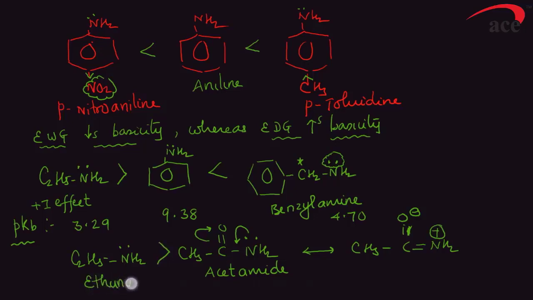In ethanamine the lone pair is much more easily available, whereas in acetamide the lone pair is involved in resonance. Therefore, the responsible factor in aniline as well as in acetamide is that the lone pair is delocalized, thereby less available for protonation, and hence less basic than ethanamine.